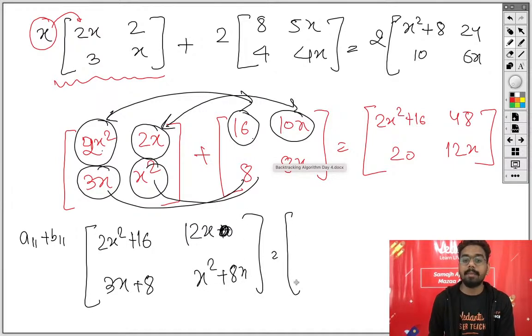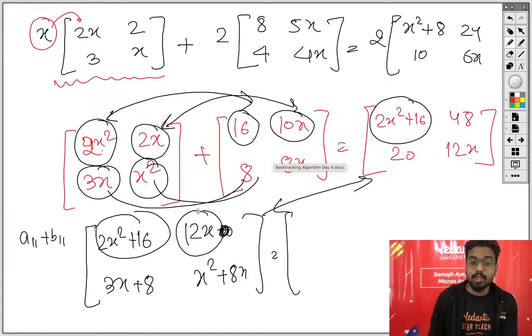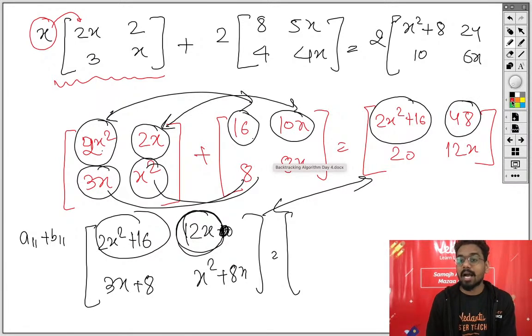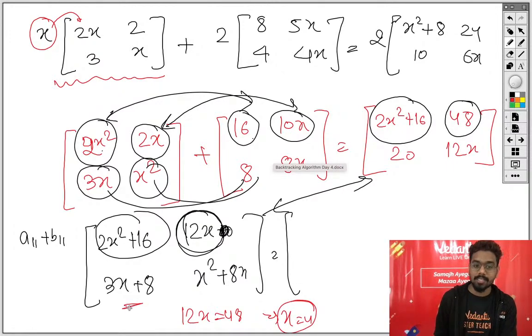Now what is this equal to, beta? This will be equal to this one, means this element will be equal to this one, equality of the matrix. Now this 12x will be equal to 48. If 12x is equal to 48, then what will x be equal to, beta? 4 will be. Right? Now you can solve this also.